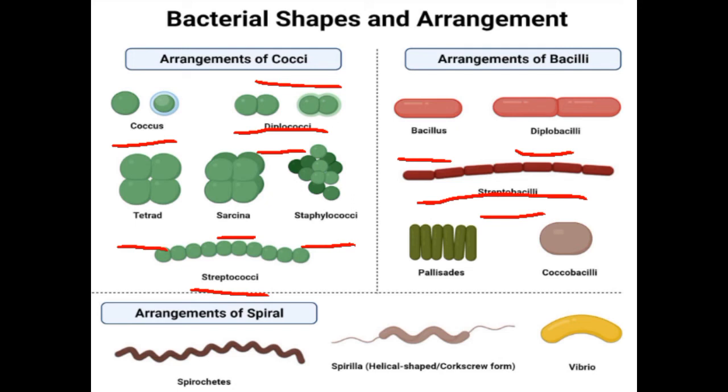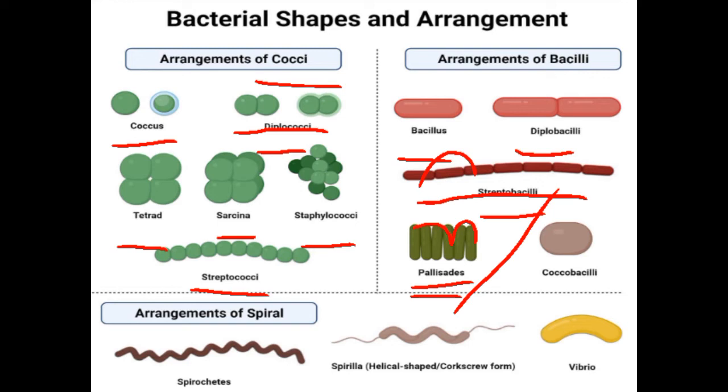One thing you should remember: there's a difference between streptobacilli and palisades. Although both of these are chains, the major difference is that streptobacilli are connected end to end, while palisades are connected side to side.